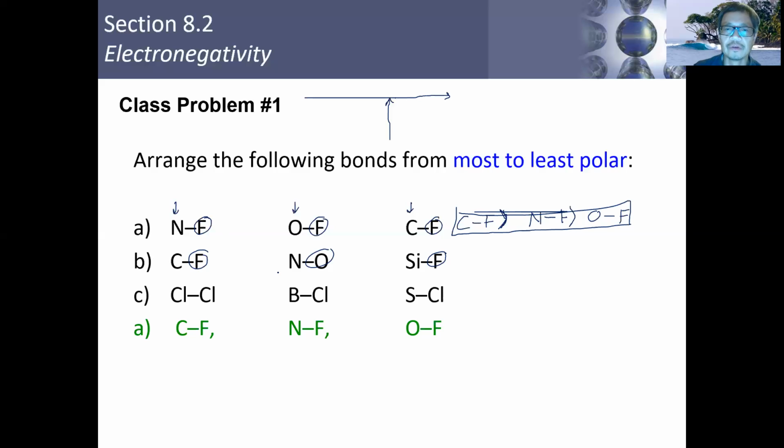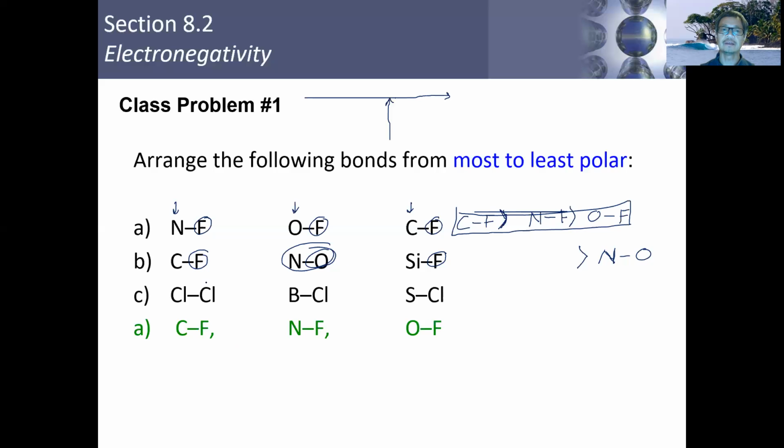The idea that what you're going to do is still basically the same. The further apart these atoms are from each other, the greater the electronegativity difference will be. So if you take a look at this, nitrogen and oxygen, even though this is not fluorine, are right next to each other. So we expect the bond between nitrogen and oxygen to be the least polar. So it will still be polar, but it'll be the least polar of the two.